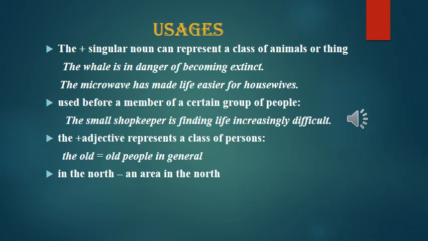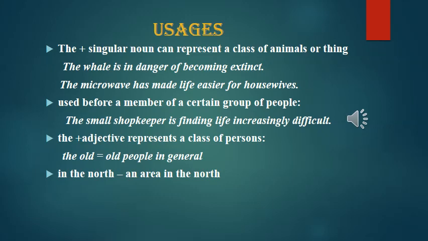The plus a singular noun can represent a class of animals or things. The whale is in danger of becoming extinct. So here whale is taken as a class of animals, so that is why the article the has been used. The microwave has made life easier for housewives. There are many other objects, but one of these is the microwave. It is also used before a member of a certain group of people, the small shopkeeper, the small businessman.